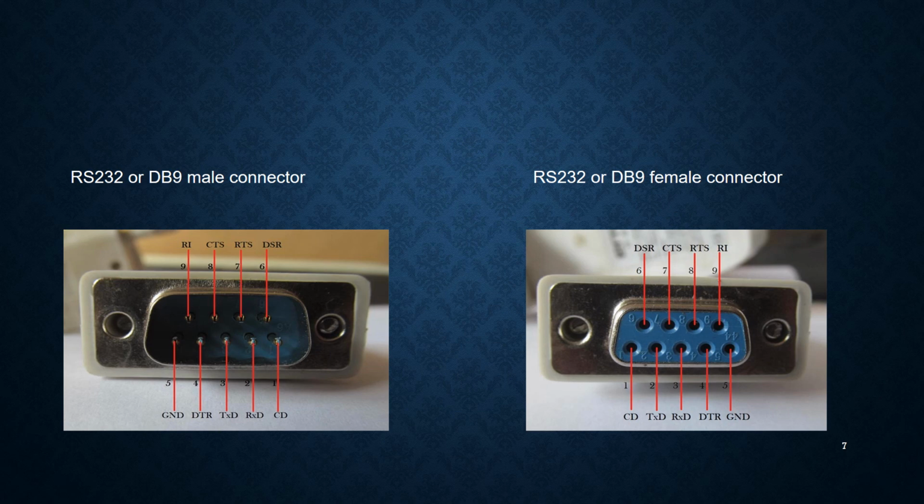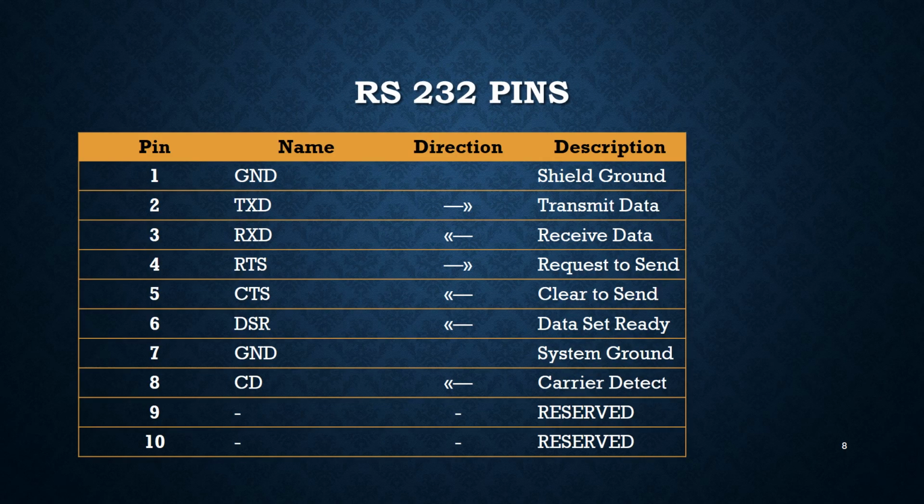We have this type of DB9 pin connector. You can see the pins in that picture: RI, CTS, RTS, DSR, ground, DTR, TXD, RXD and CD. These are the main 9 pins which play a role in serial communication.